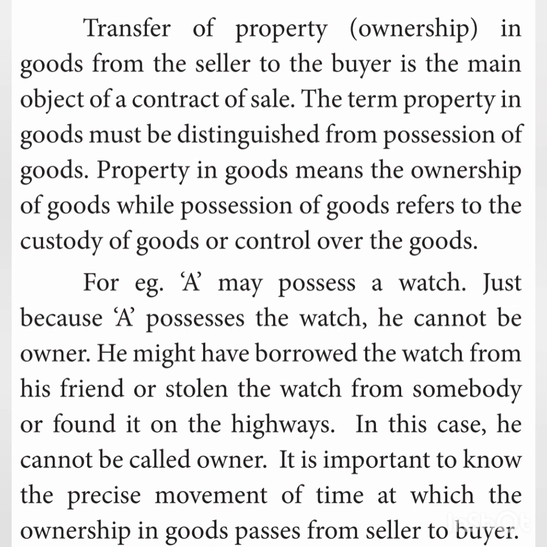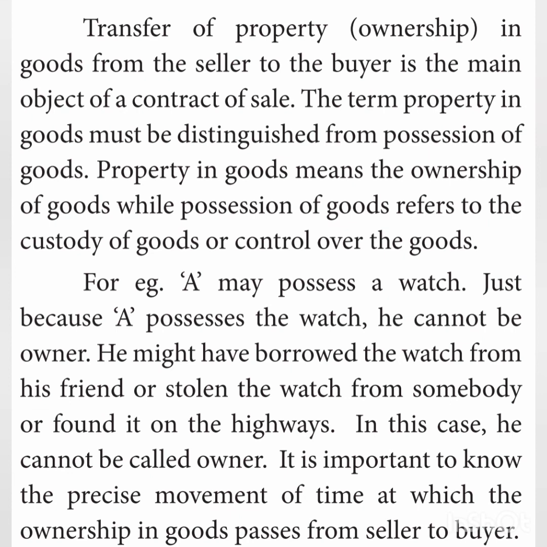In such a case, he cannot be called the owner of the watch. It is important to know the precise moment of time at which the ownership in goods passes from seller to buyer. Only when a person purchases a product from a seller will the transfer of ownership take place.